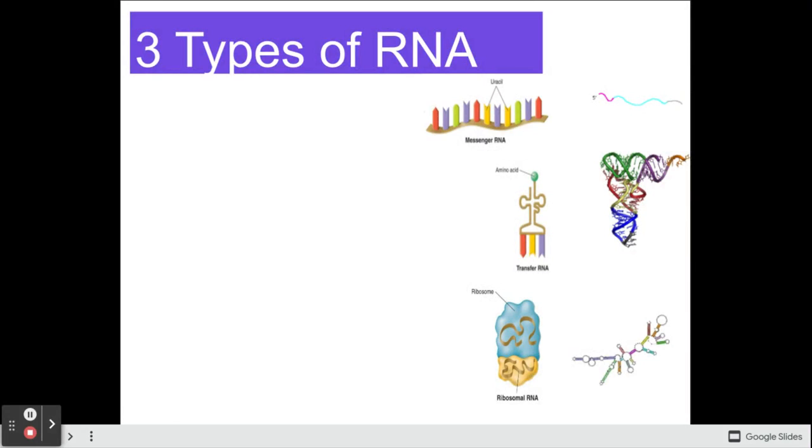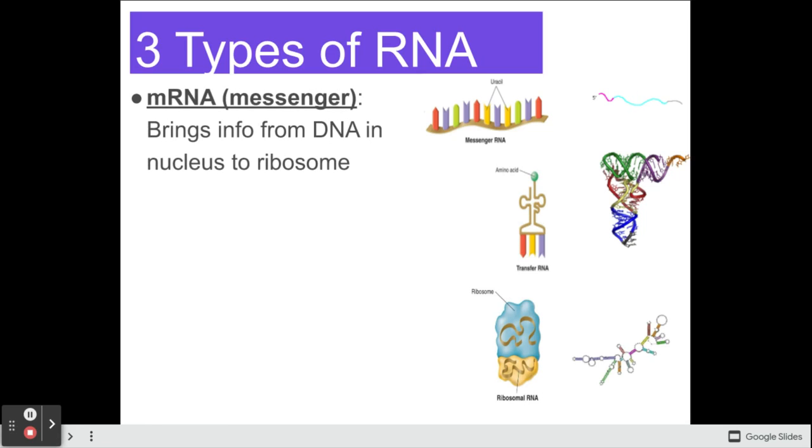There are three types of RNA that we are going to eventually talk about. One is called messenger RNA, also known as mRNA, and that brings information from DNA that's in the nucleus to the ribosome. So it's carrying the message. We can see that right here would be a little example of an mRNA molecule.